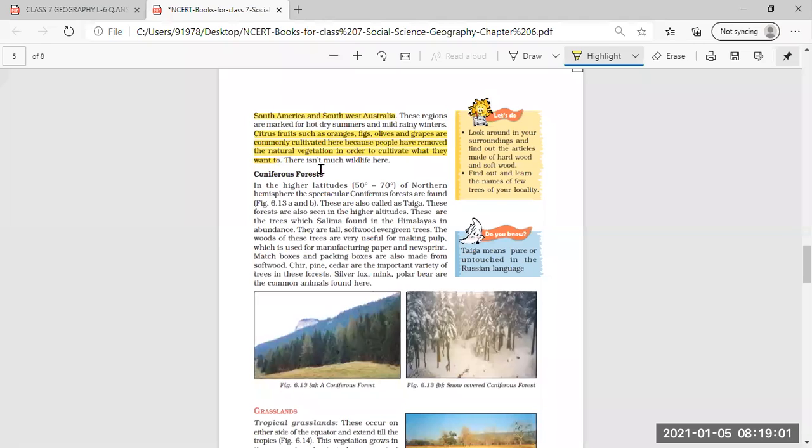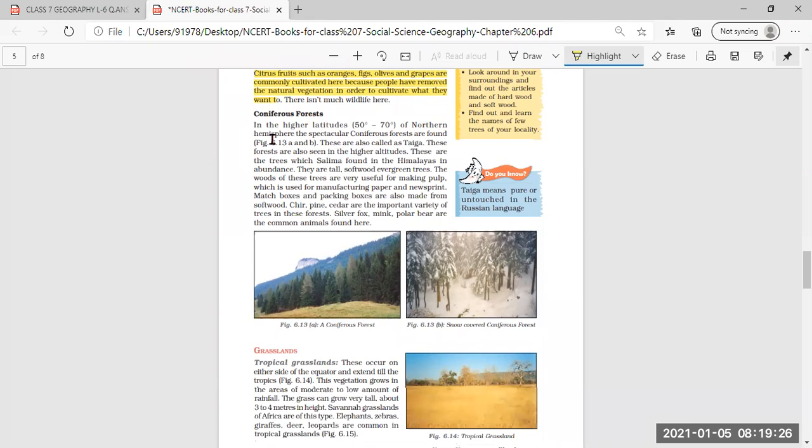So in Mediterranean vegetation, mostly people prefer to grow citrus fruits, and the local people themselves want these types of fruits to be grown in their region.